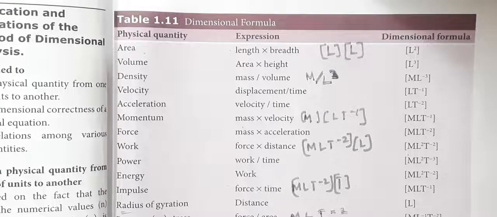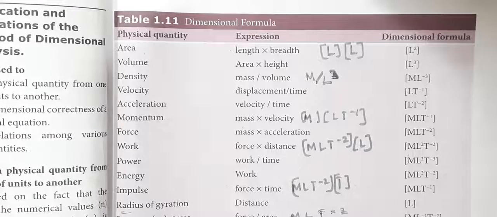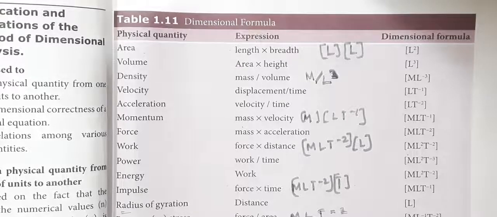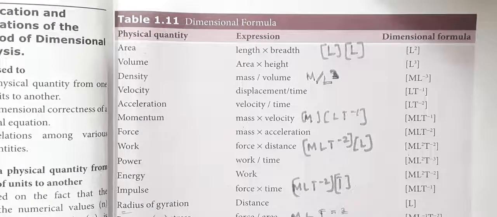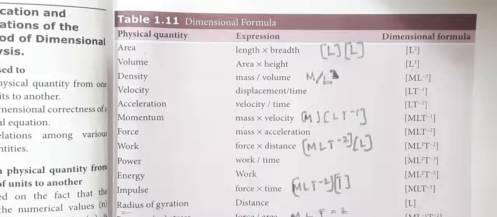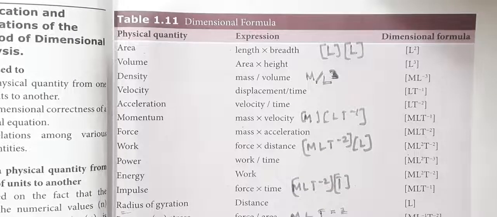Before watching this video, please make sure that yesterday's video has been watched. Yesterday's class, I started the topic dimensional analysis. The base quantities are known as the dimensions of the physical world, the fundamental quantities. So dimensions of length, L, dimensions of mass, M, dimensions of time, T, and so on.